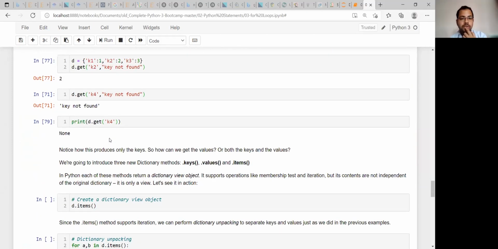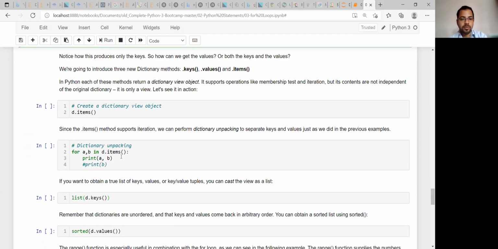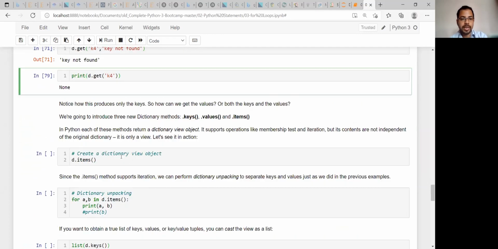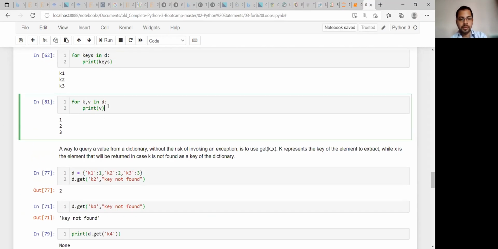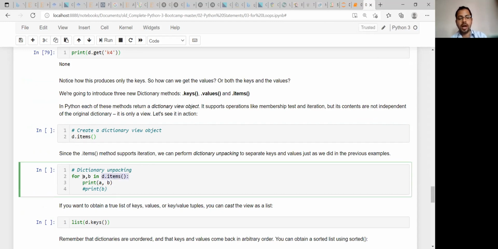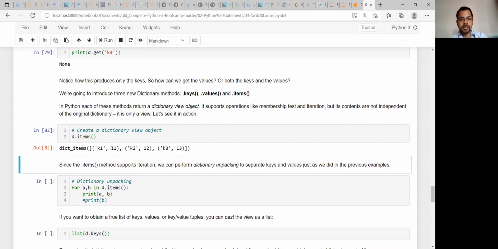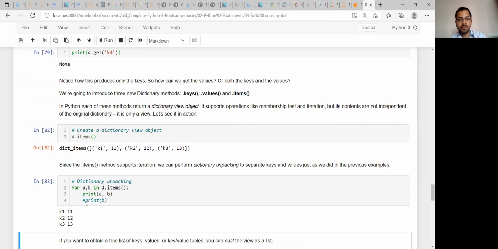Okay. So the get method is done. Now, for that you need to use items. Dot items. So to overcome this problem, you need to write dot items. Now, if you take these dot items and then you unpack this thing, then it will work. So see, now it is a tuple. And now, if you unpack the tuple again, you are getting this thing. Got it?